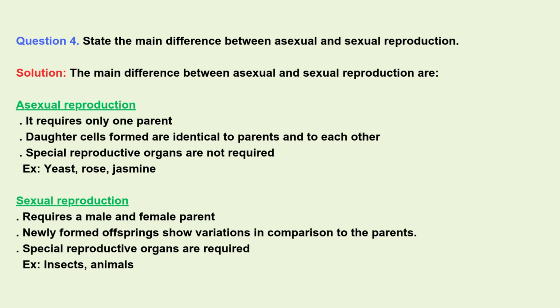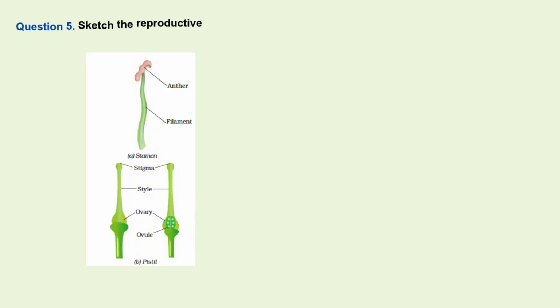Sexual reproduction. Requires a male and female parent. Newly formed offsprings show variations in comparison to the parents. Special reproductive organs are required. Examples. Insects, animals. Question 5. Sketch the reproductive parts of a flower. Solution. Sketch of reproductive parts of a flower are given below.